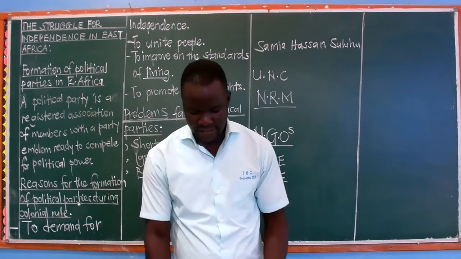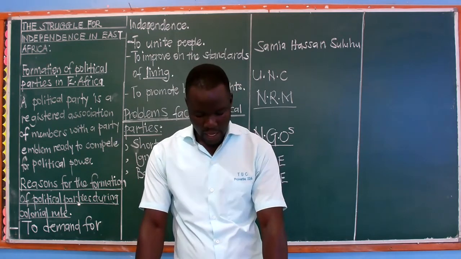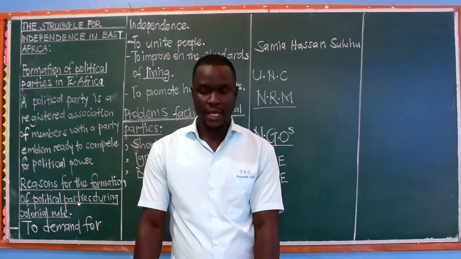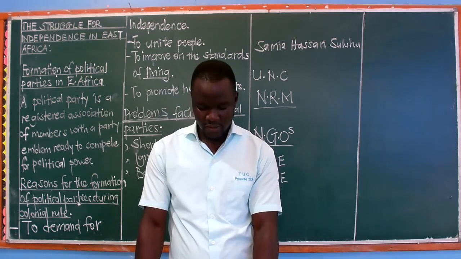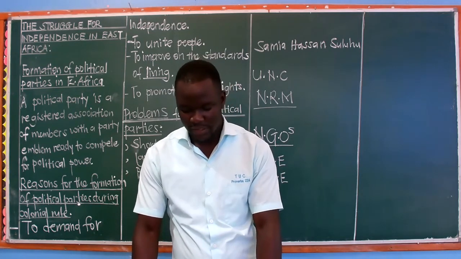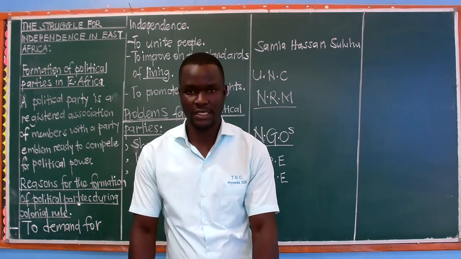When we meet in the next discussion, we shall be looking at our page 68, whereby we shall be looking at the democratic rule in East Africa. That is when we shall be looking at our democracy.